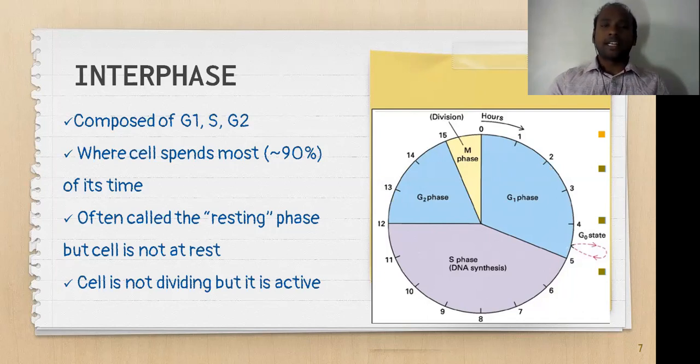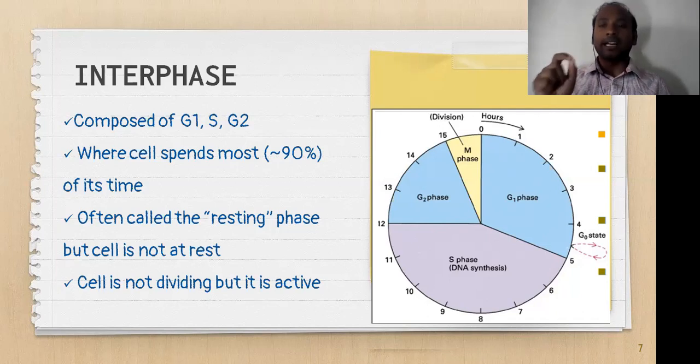So understand that interphase is very important for each and every cell, because the cell spends 90% of its time in that phase. We often call it a resting phase, but the cell is not at rest. This is very important. Why is it called a resting phase? Because there is no cell division happening. But don't consider it to be at complete rest, because it is an active stage.